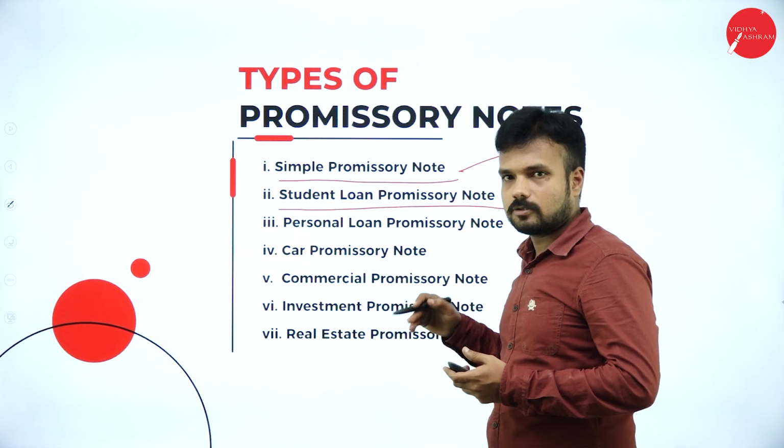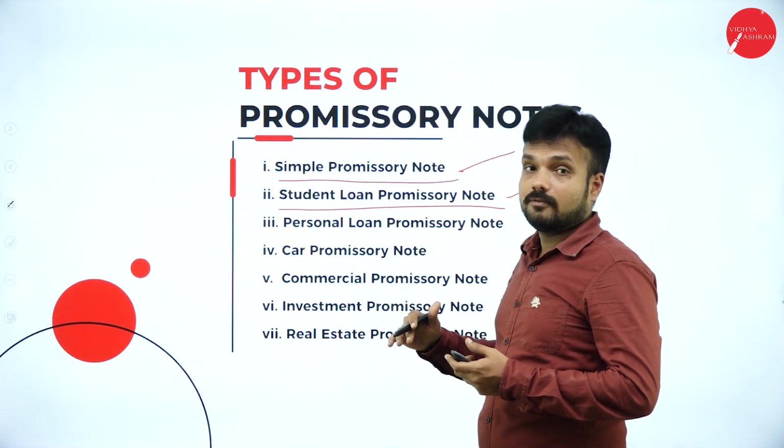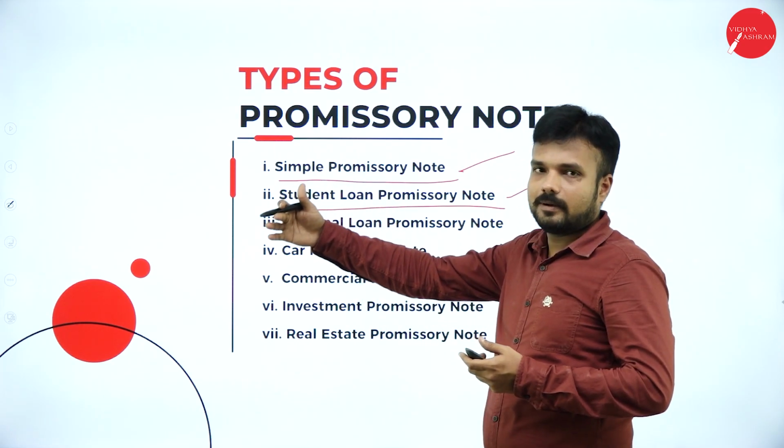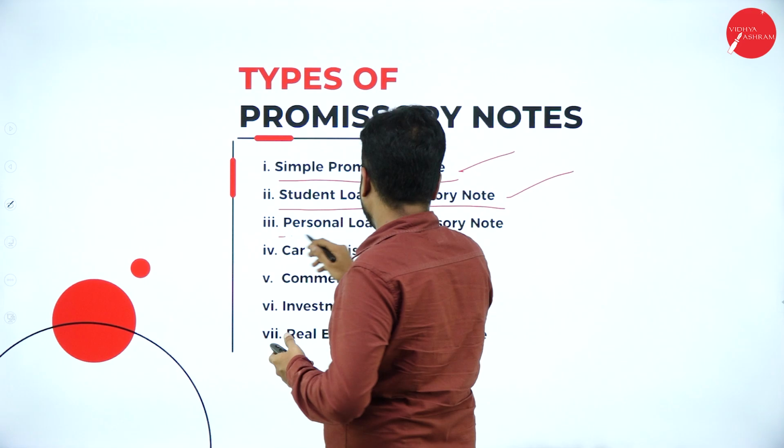It means he is going to sign the student promissory note. It is a kind of promise that is made by the student: within the specified period of time, I am liable to pay the sum of money which is granted by the bank. Personal loan promissory note.